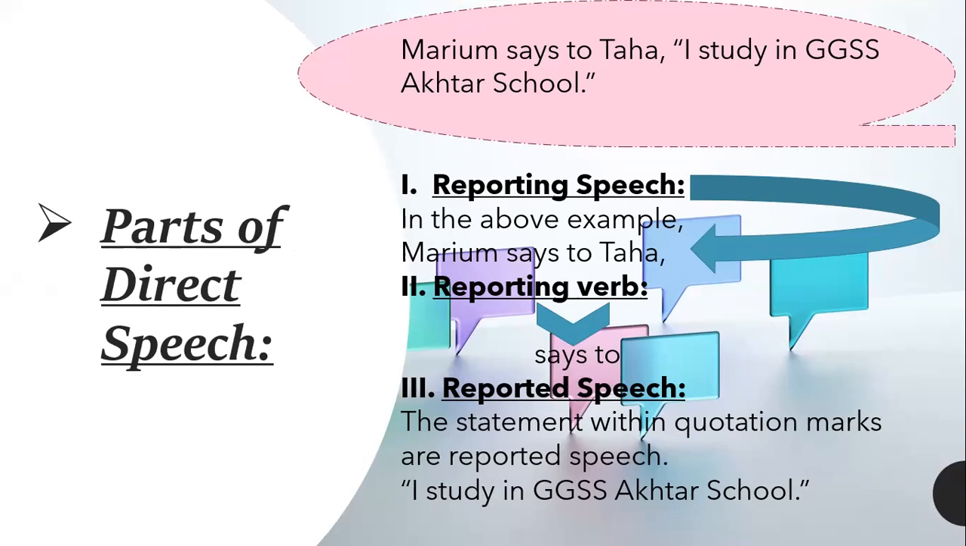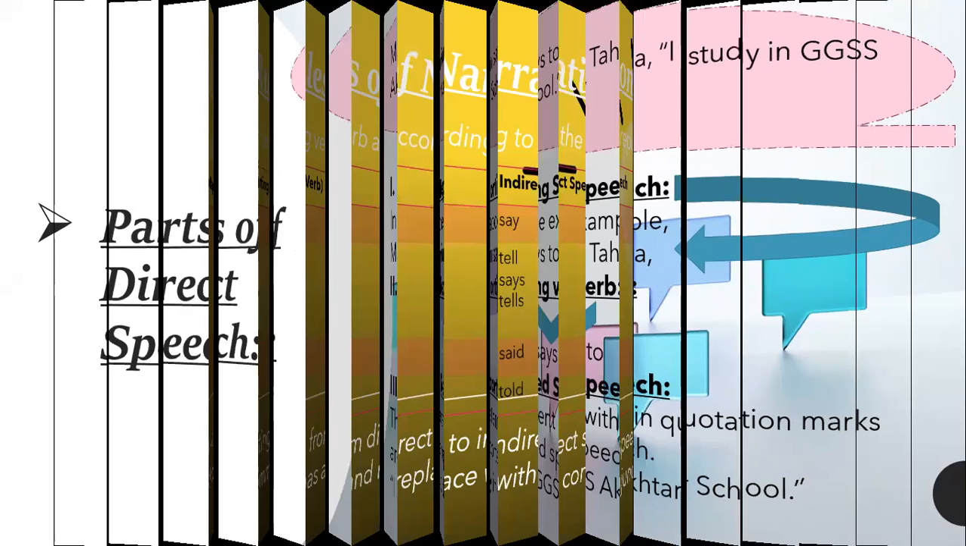Direct speech is the exact wording that Mariam says to Taha: "I study in GGS Akhtar school." Now over here, "Mariam says to Taha" is the reporting speech. The verb "says to" is the reporting verb. And whatever is within inverted commas, that is "I study in GGS Akhtar school," is known as reported speech.